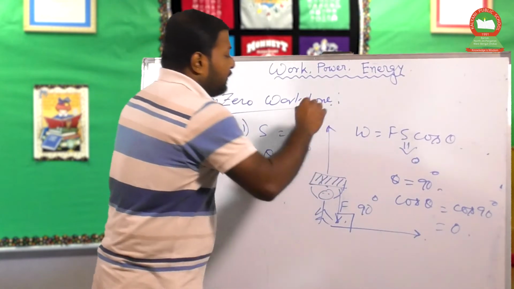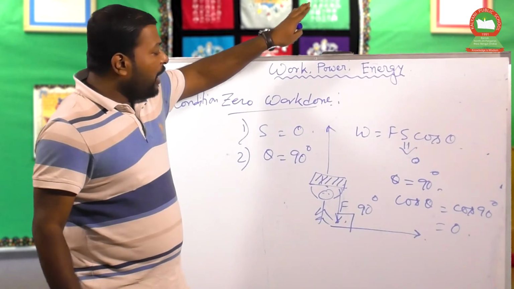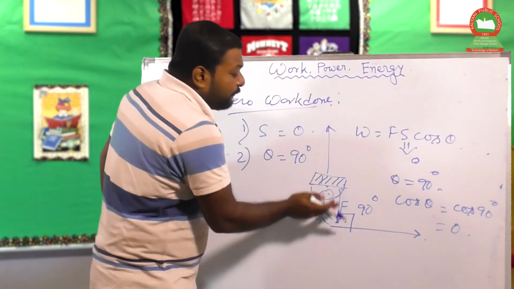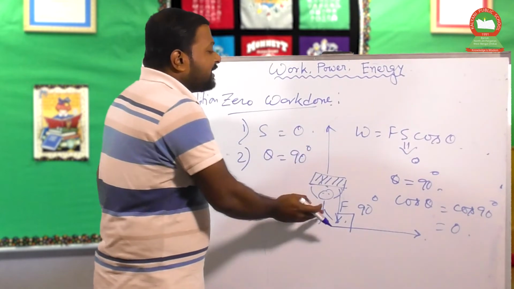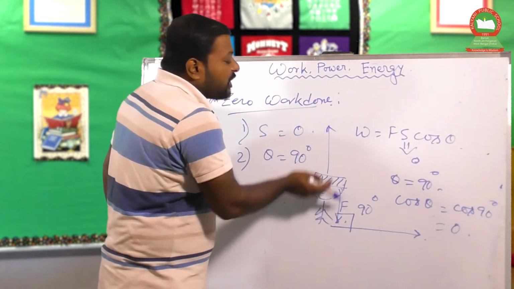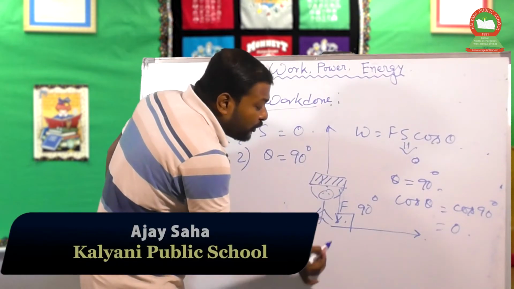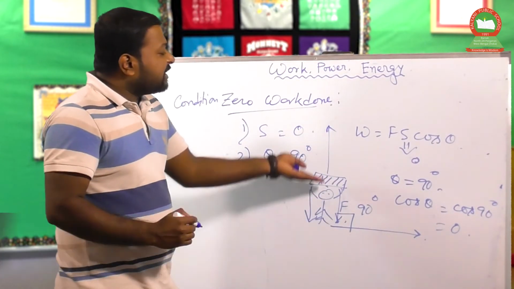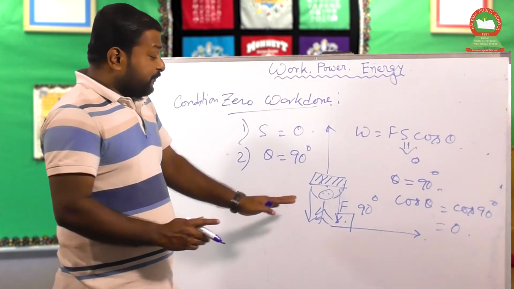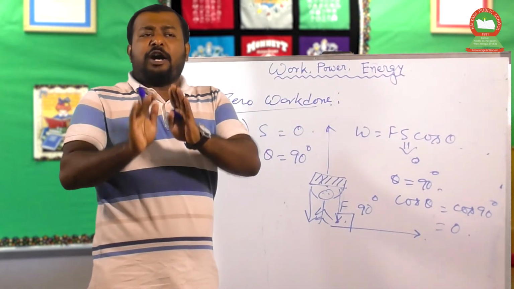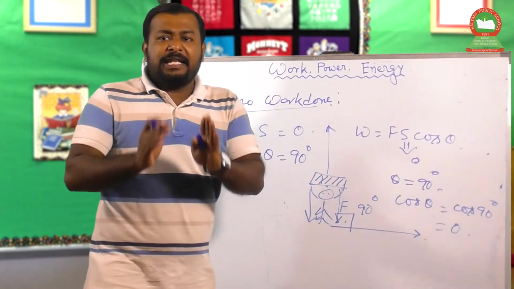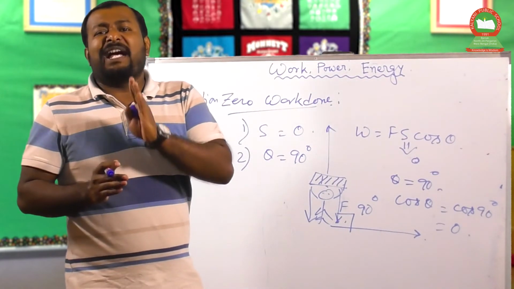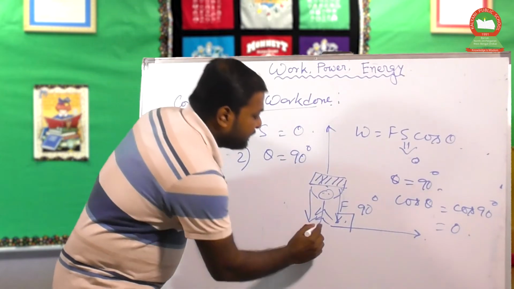Whenever the man is moving in an upward direction or in a downward direction, then in the upward case the force does some work. Why? Because in case of upward direction, the direction of the displacement is opposite to the applied force. The force is applied downward and the displacement is in the upward direction. So whenever displacement is in the opposite direction of the applied force, then the force does some work, but that work done should be a negative work done. And if